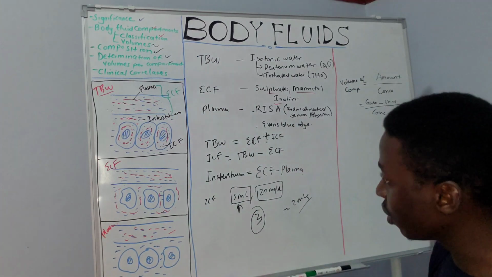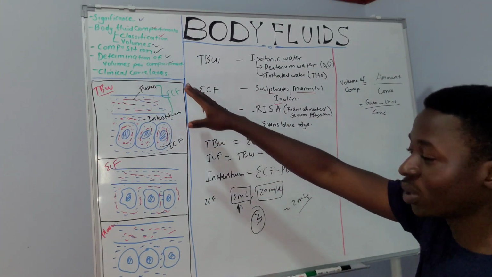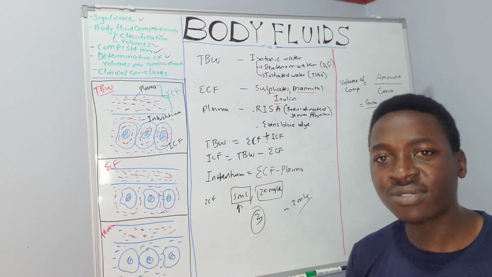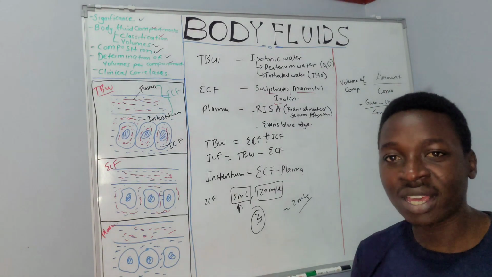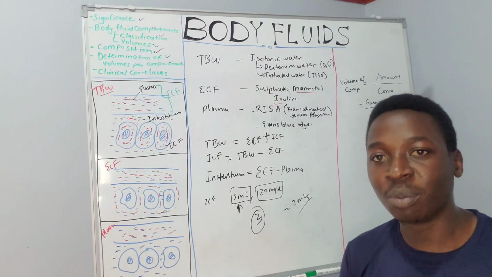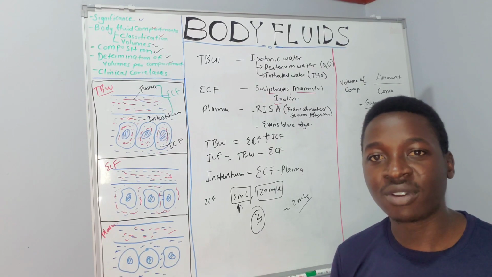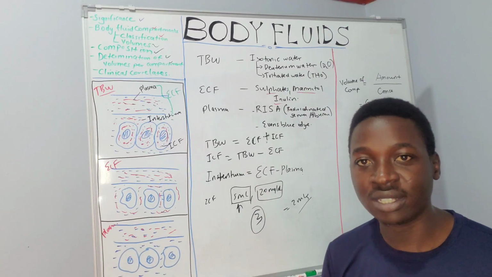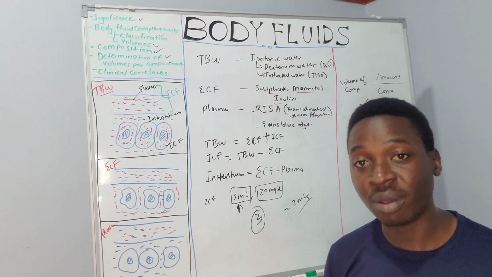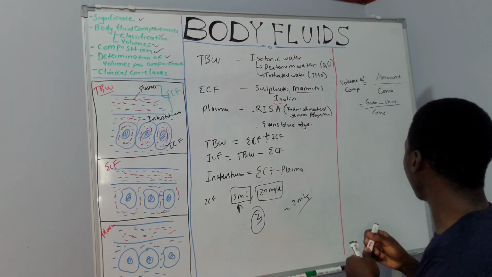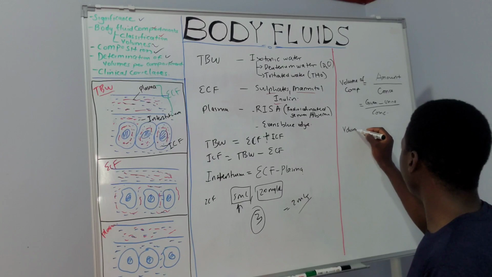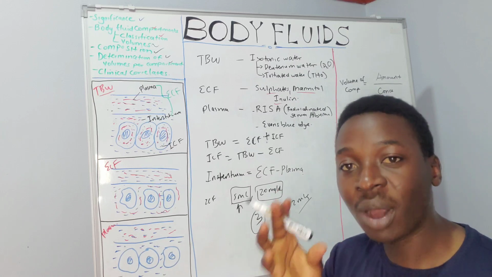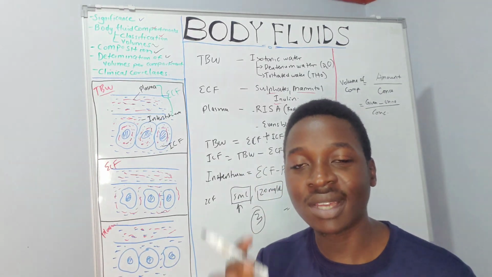Now we move to something called clinical correlates. Under this, we want to understand that if there's any change or disturbance within the body, what happens to the different volumes of the compartments? What happens to the change in osmolarity? So there are two principles that we need to remember. One is that the volume of a compartment is largely dependent on the amount of solute that is contained within that compartment.